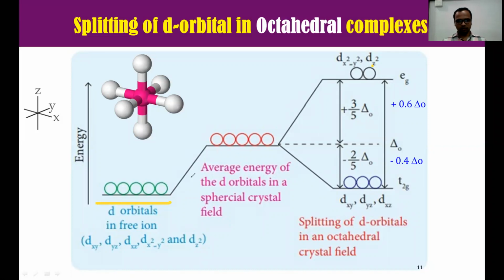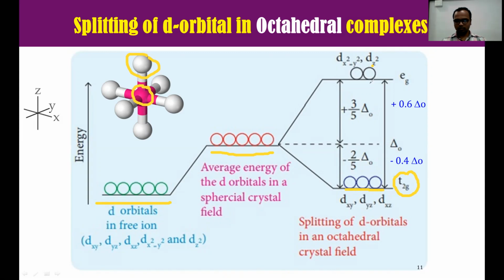Due to approaching ligands, their energy increases because of more interaction between the ligand and the orbitals of the central atom. There are 5 orbitals, which form two groups, T2G and EG. The T2G lobes are present in between the axes. Ligands are approaching along the axis, therefore their energy decreases, and they come to this energy level.